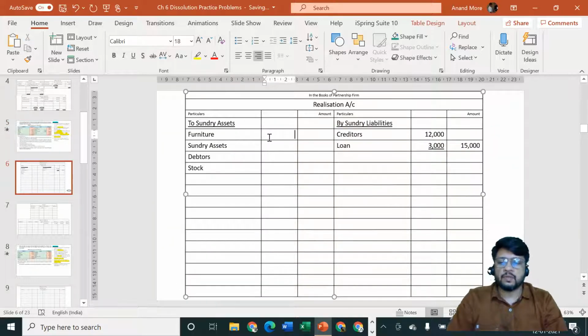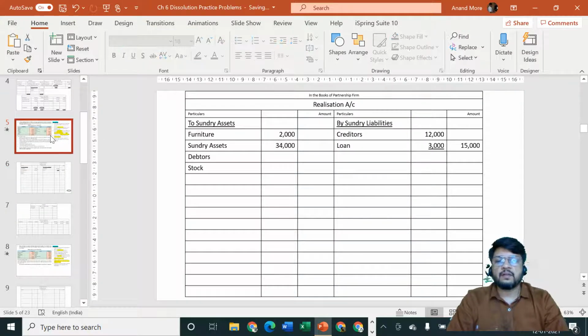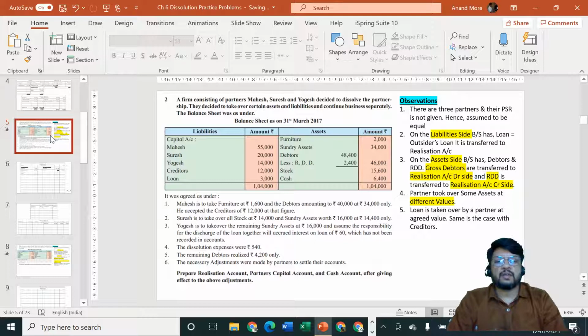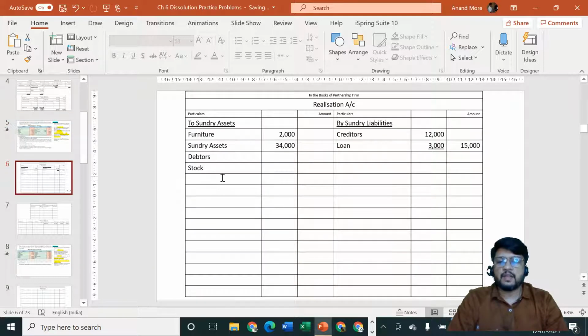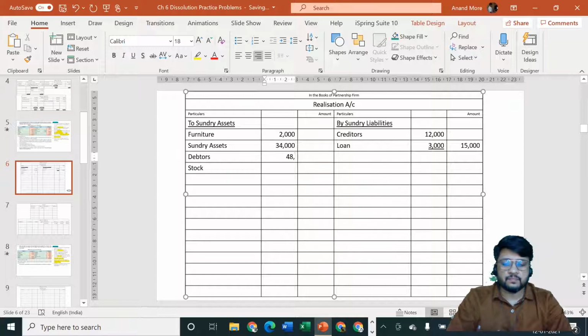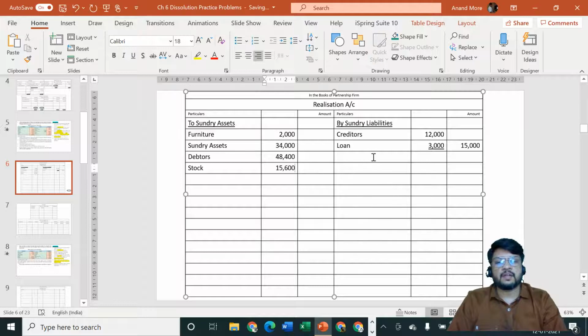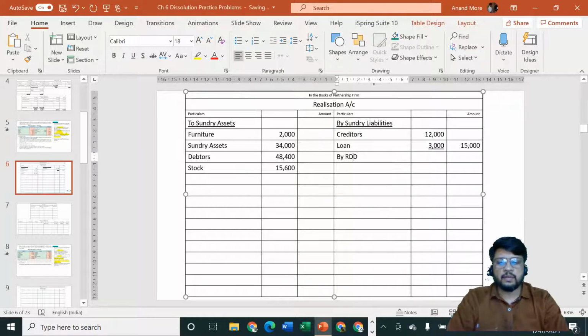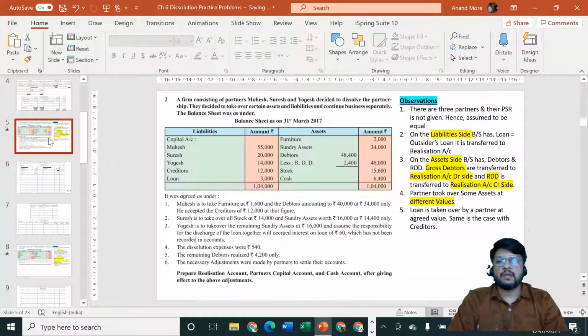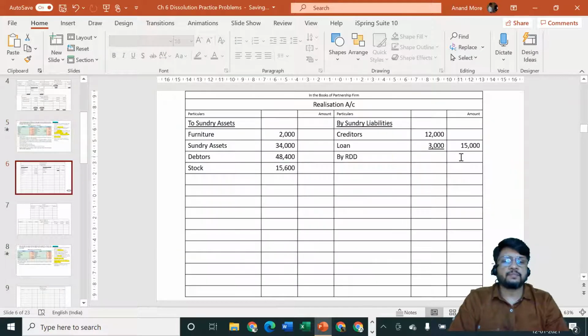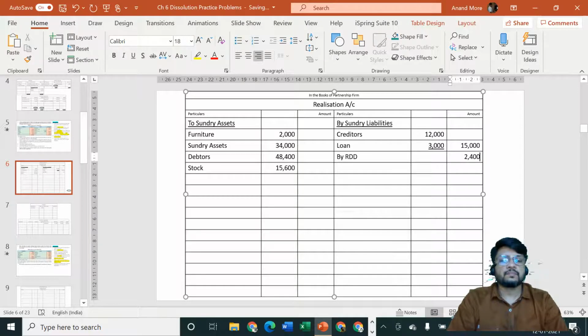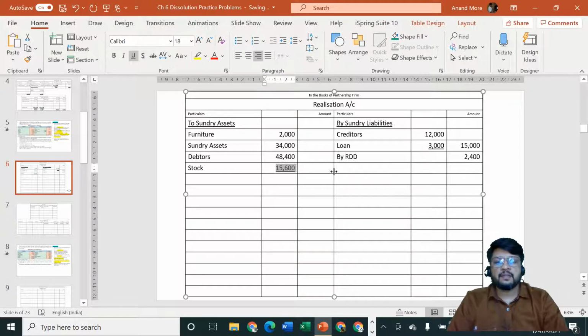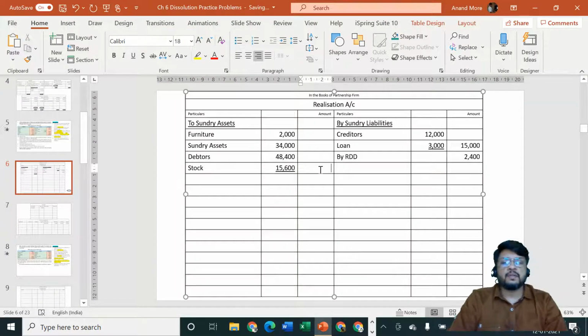Inner column 2,000, 34,000. Debtors are 48,400 and stock is 15,600. The moment you are going to consider debtors at gross value, don't forget to write RDD on the credit side of realization account, and amount of RDD is rupees 2,400. That RDD will directly go to outer column because it is not a sundry liability, but these are the sundry assets which we want to transfer to the outer column now.